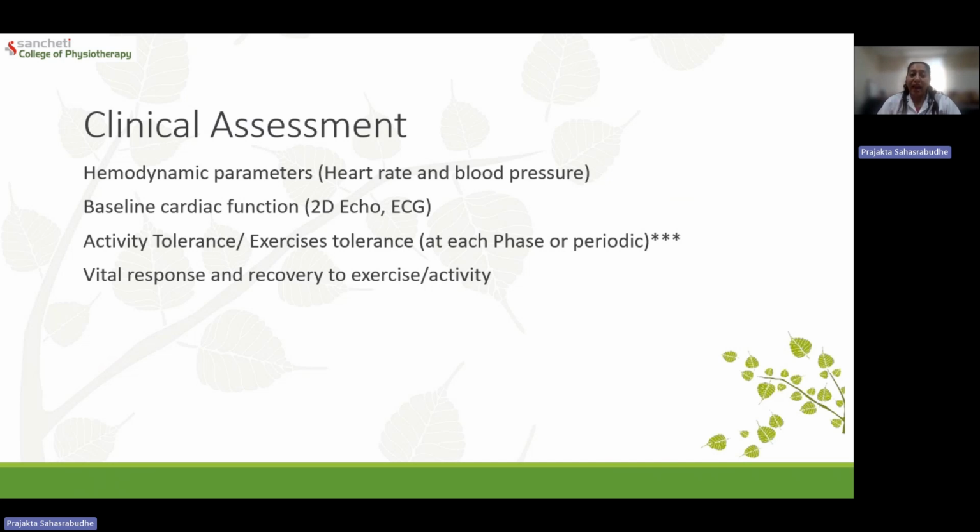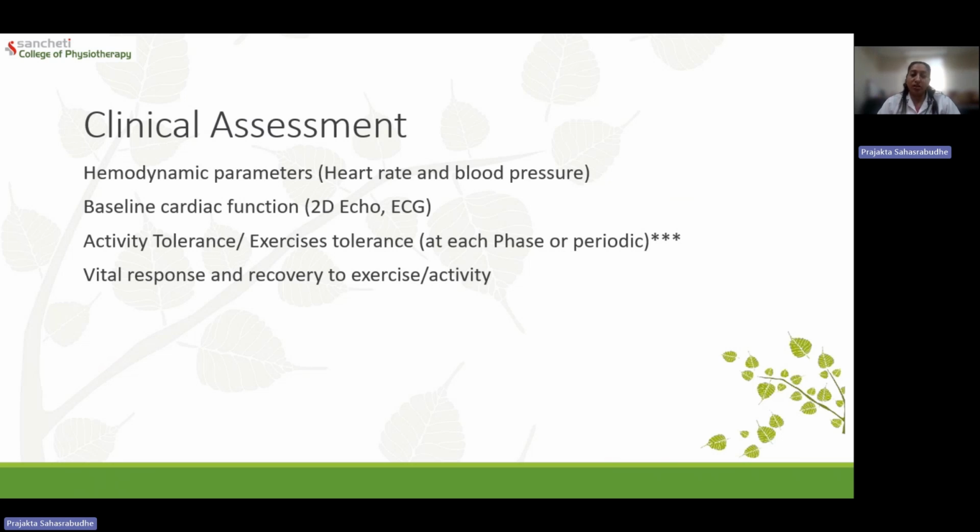And we have to check what the positional response is. So from the supine position, when we get the patient in an upright position, especially what change is happening in the heart rate and blood pressure. If abnormal rhythms are getting precipitated, it could be suggestive of latent arrhythmias. A sudden fall in blood pressure could be suggestive of orthostatic hypotension. So we have to check how the vital parameters are responding to the positional change.